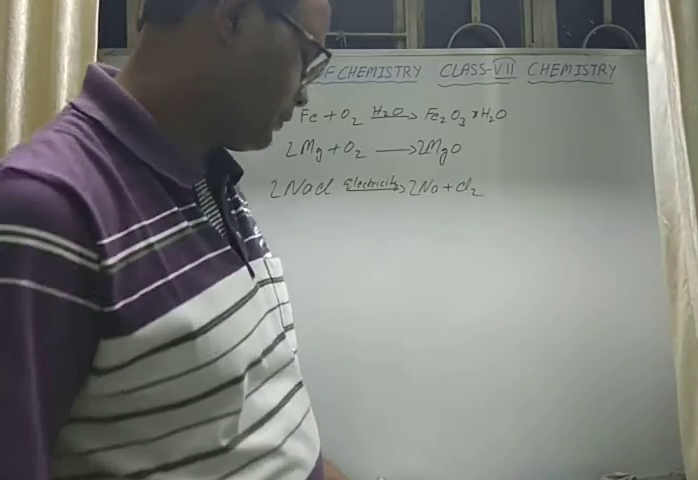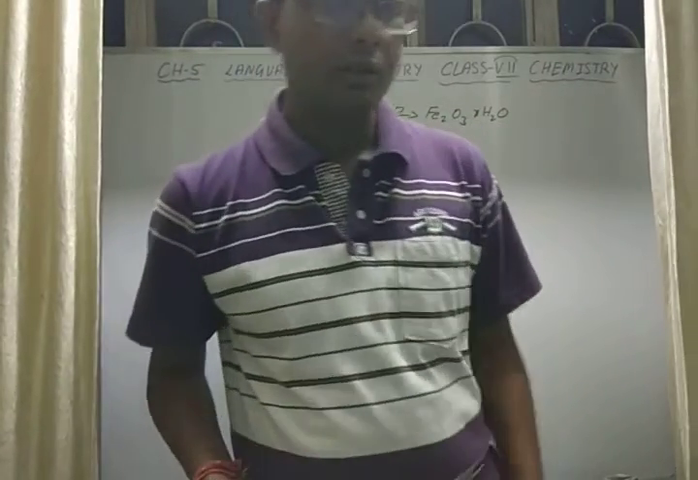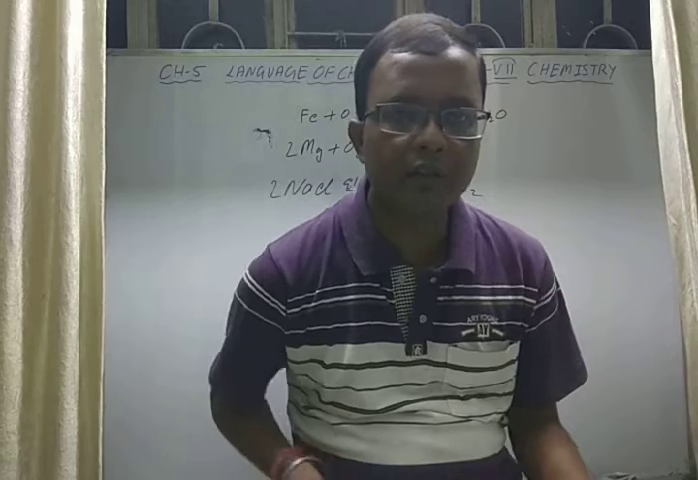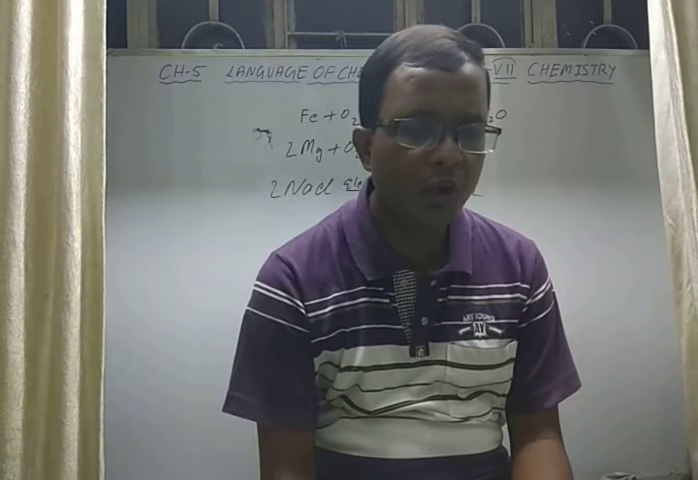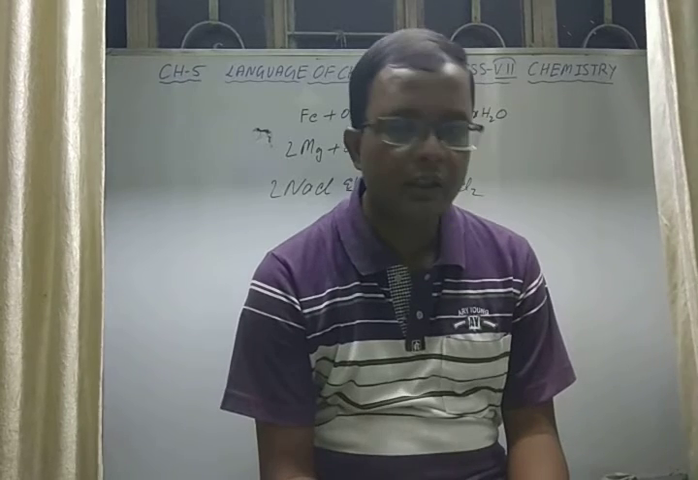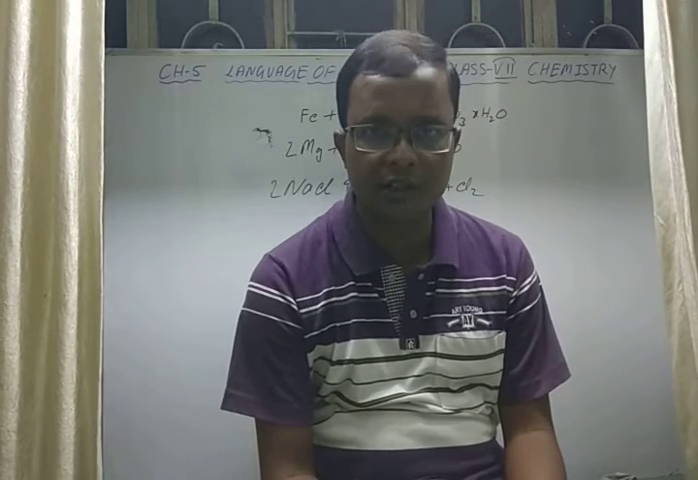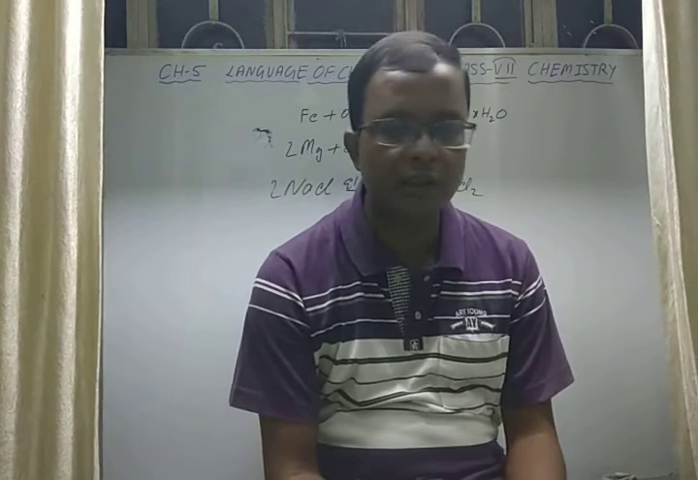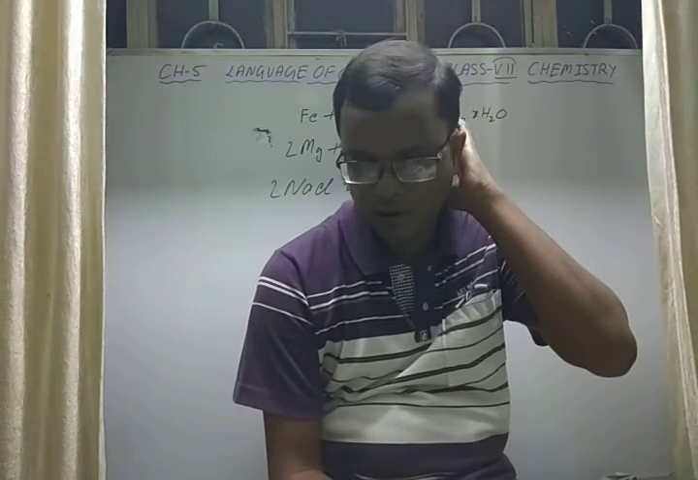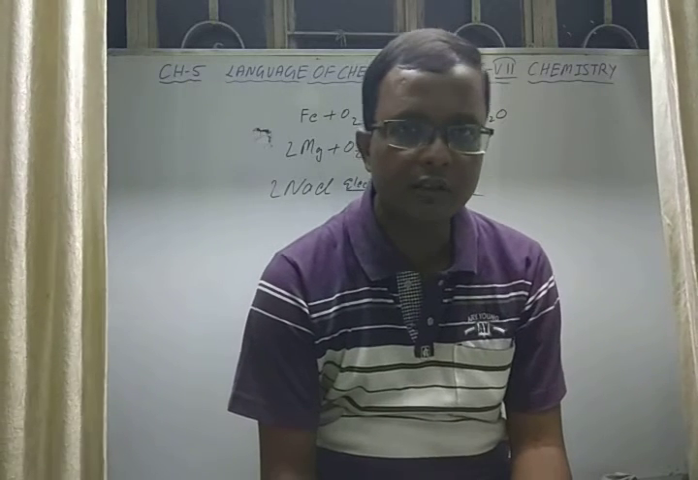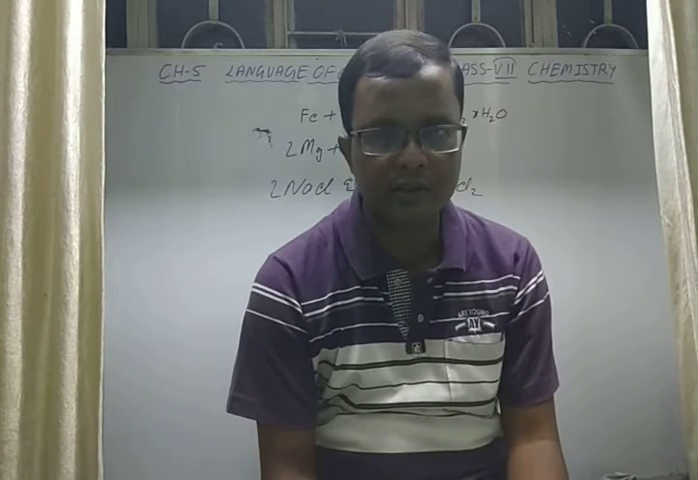Now distinguish between combination and decomposition reaction. When two or more elements or compounds react together to form a single compound as the product, it is called a combination reaction. For example, magnesium and oxygen give magnesium oxide, and oxygen plus hydrogen gives water. So all are combination reactions.